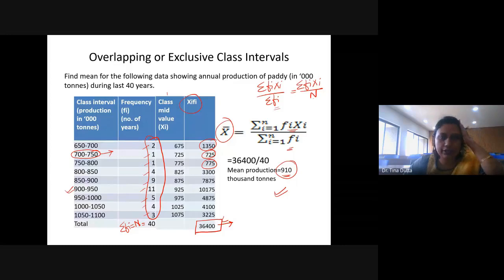Many of you are already familiar with calculation of mean. Still, I am starting this from scratch because some students are not really comfortable with statistics and mathematics. But they should know that this is very simple. You just have to remember the formula.